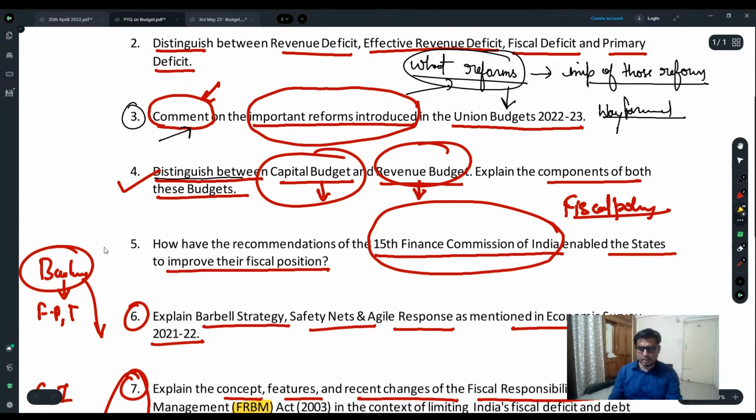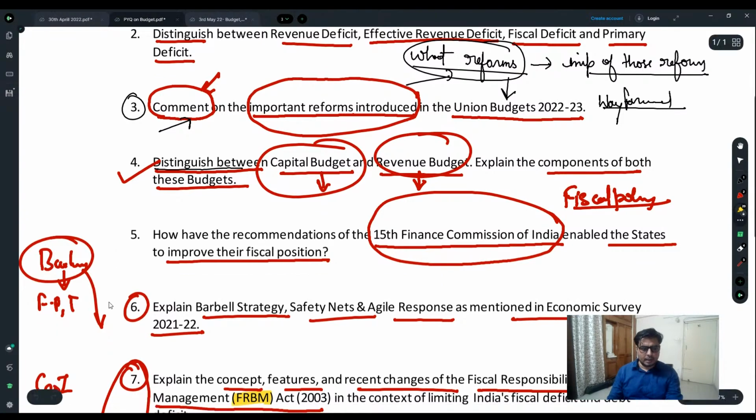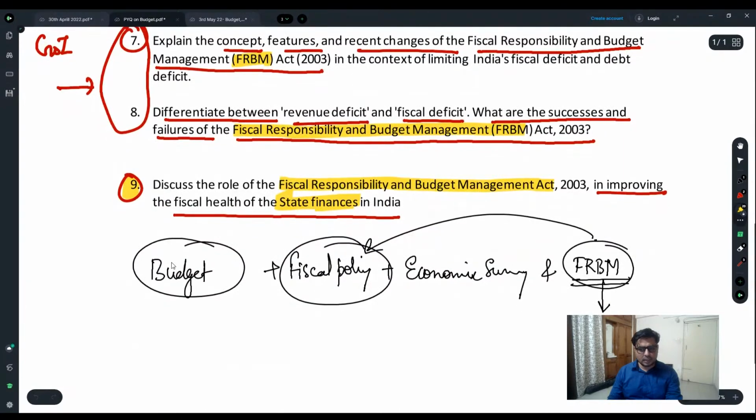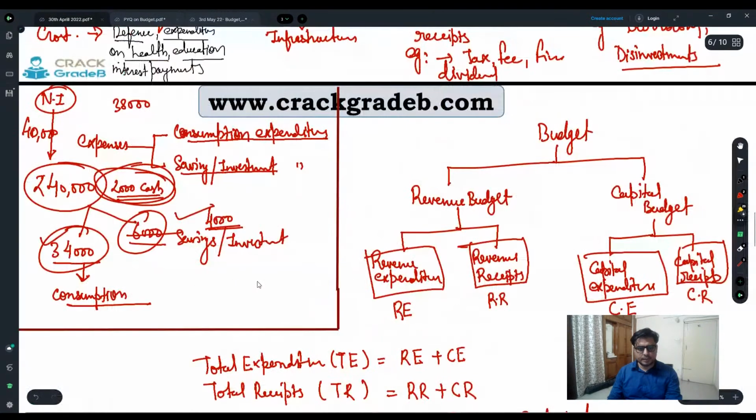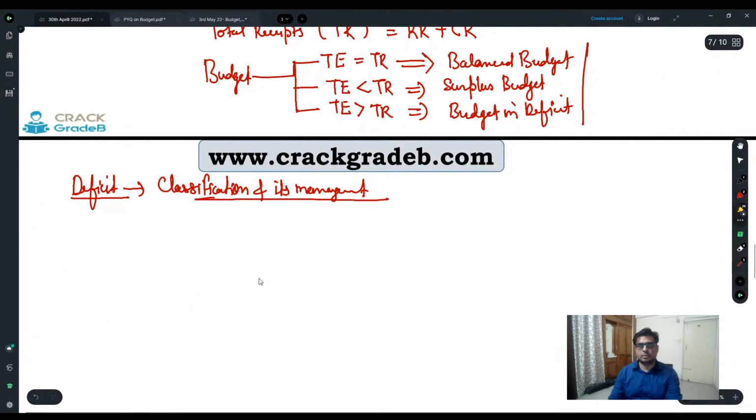One question was related to the Finance Commission. I'll also take this question. After today's discussion, I'll share this annotations PDF, as well as some standard answers, a model answer PDF, after this class.